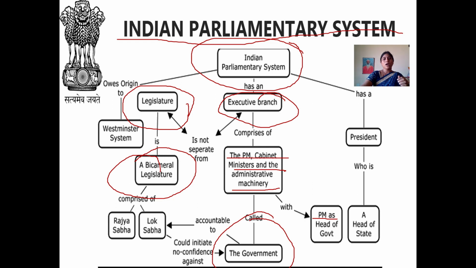The legislature means those who make laws for our nation, and the executive branch is the one who implements the law and order for our nation, which consists of our president, prime minister and cabinet ministers. All together we call it our Indian parliamentary system. This is the major thing for any federal government to make laws or to share the powers between the levels of the governments. The main thing is our Indian parliamentary system, which allows all the people to benefit.